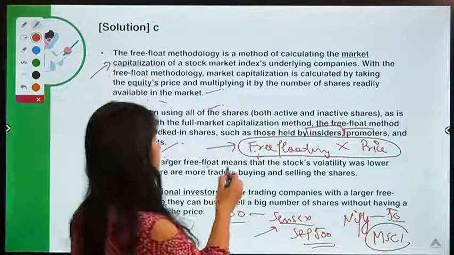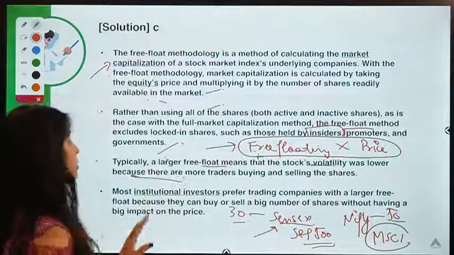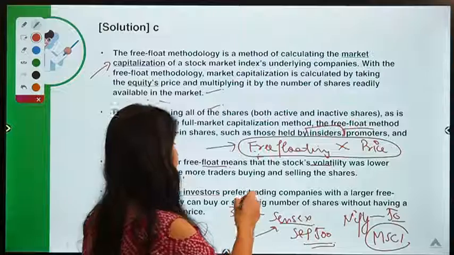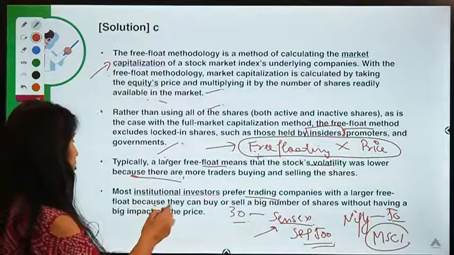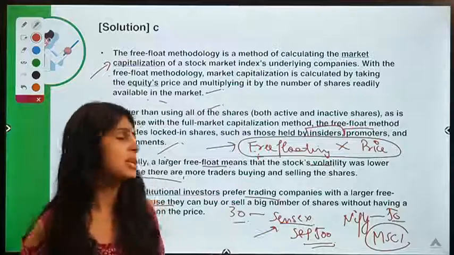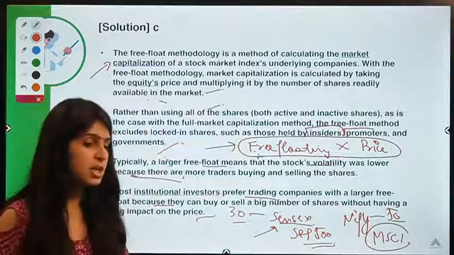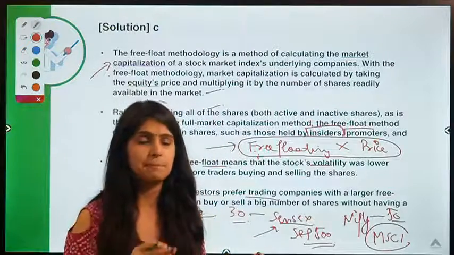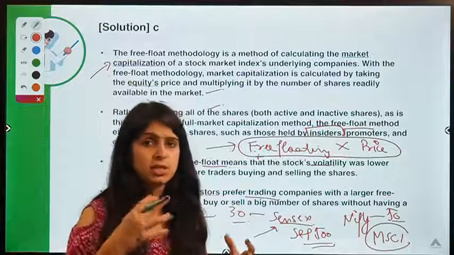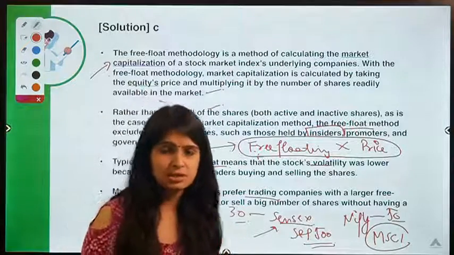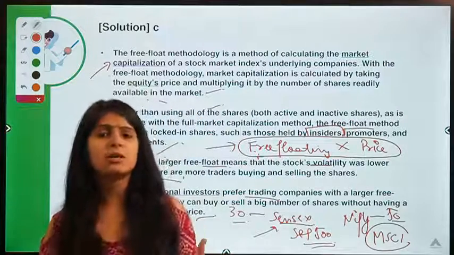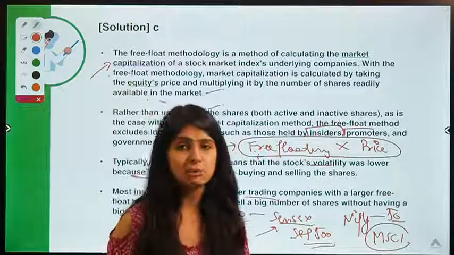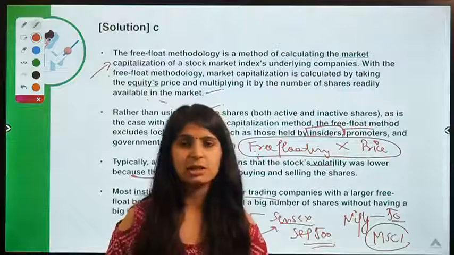So a larger free float means lower volatility because there are more traders buying and selling the shares, right? Many institutional investors prefer trading companies with a larger cap because they can buy or sell a large number of shares without moving the price, right? Because if, let's say, there is a big bank or a mutual fund which wants to invest in a certain company and it doesn't want the price of the company to spike when it invests, it would tend to invest in a company that has a larger market capitalization, so that it does not impact the market price of that particular company that much, right?